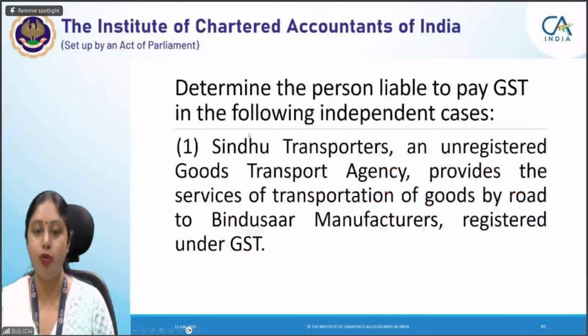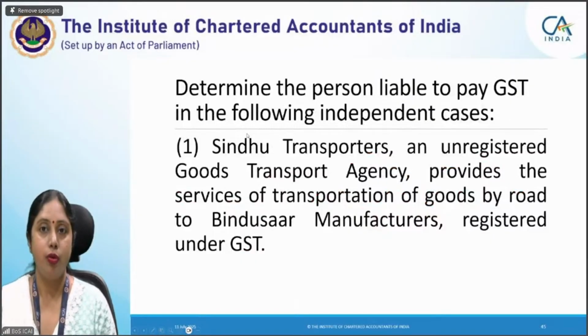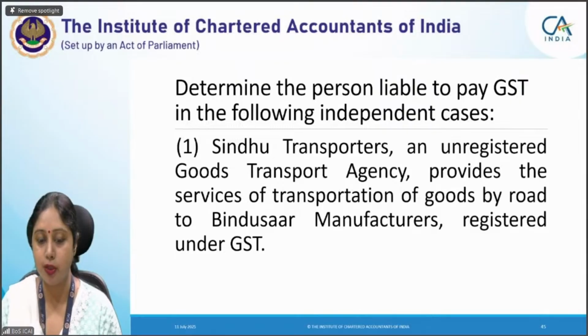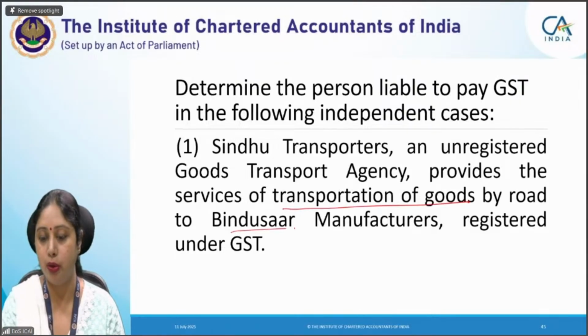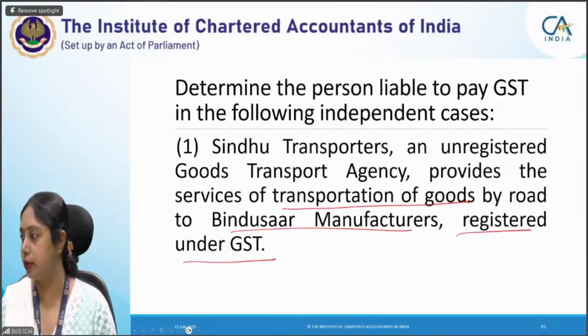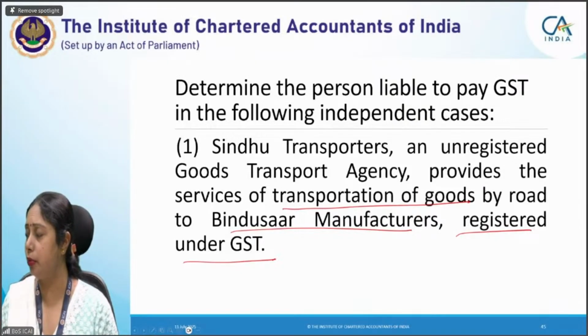Now we'll take few questions quickly. Few cases we'll be taking where you have to tell who is the person liable to pay tax. Sindhu Transporters and Unregistered Goods Transport Agency. Unregistered, now this actually I took because I wanted to again test that particular point. Unregistered Goods Transport Agency provides services of transportation of goods by road to Bindusar manufacturers registered under GST. Who is the person liable to pay tax? Quickly tell me in the chat box. Who is the person liable to pay tax?